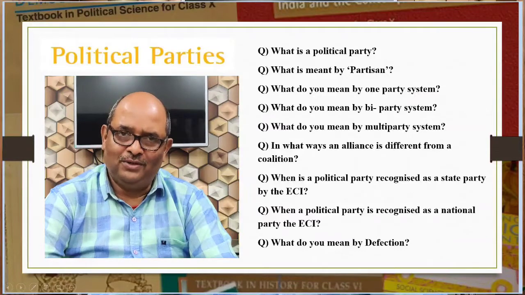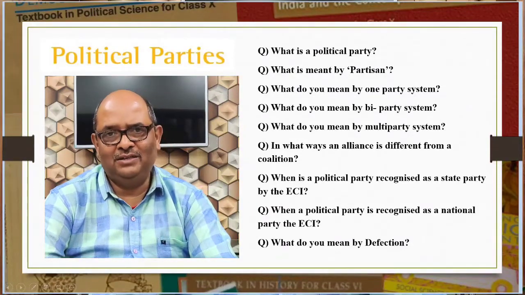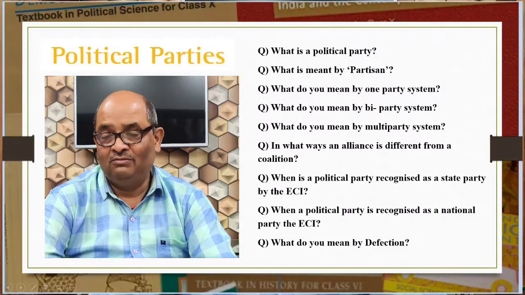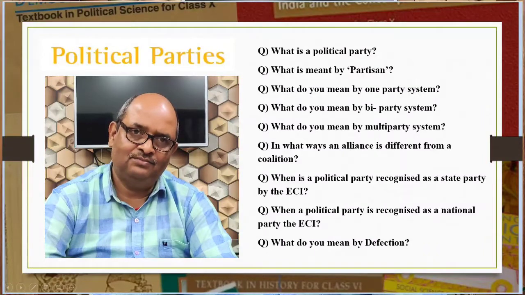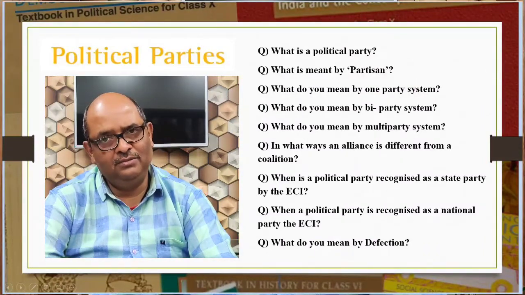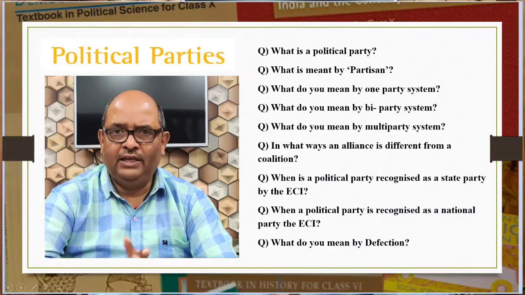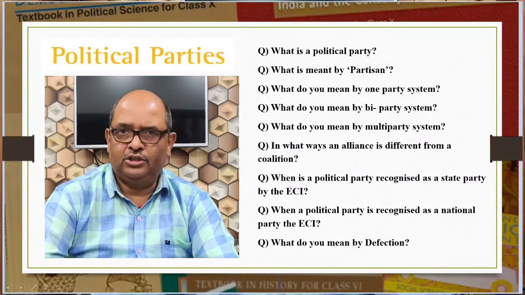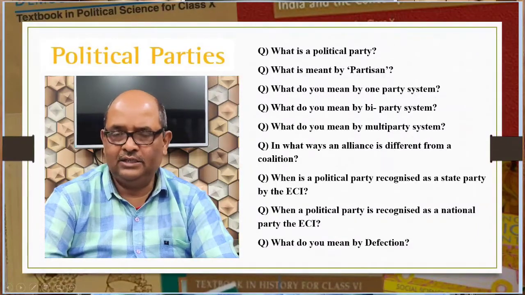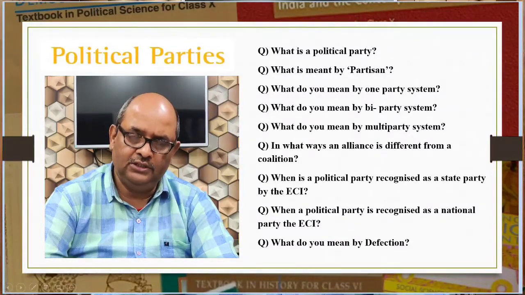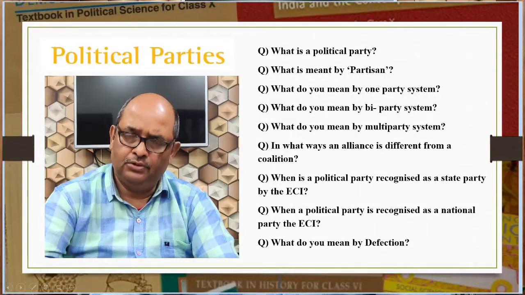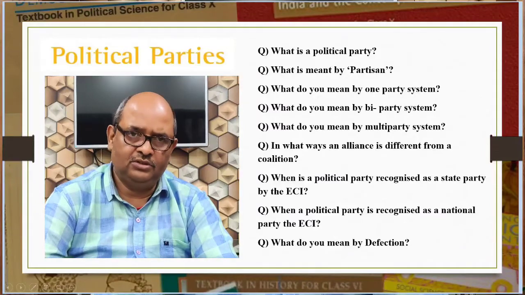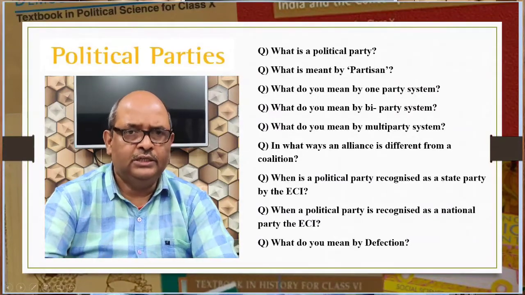What is a political party? What is meant by partisan? What do you mean by one-party system? What do you mean by bi-party system? What do you mean by multi-party system? In what way an alliance is different from a coalition? When is a political party recognized as a state party by the Election Commission of India? When is a political party recognized as a national party by the Election Commission of India? What do you mean by defection?